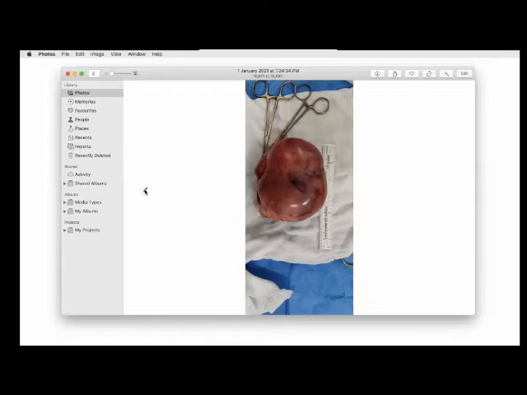I don't think laparoscopy is an option because it's solid. That is one of the thumb rules, sir. If you are suspecting an ovarian malignancy, laparoscopy is never a good option for two reasons.